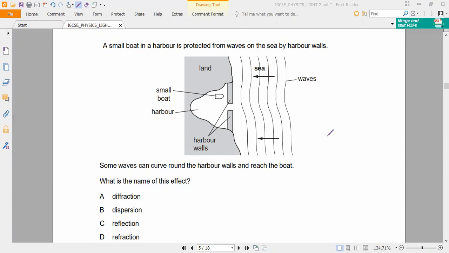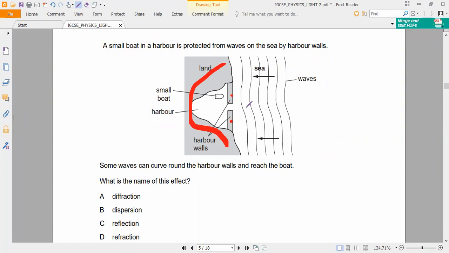If you observe the picture also, the light ash color you are seeing is called land, correct? Here a small boat is present and these are called what? Arvind, Kevin, what should we call this? Harbor walls.